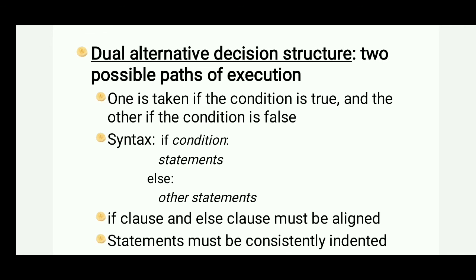So the syntax is: if condition, statements, else, other statements. It means if the condition is true, it will execute the statements, and if the condition is false, it will execute the other statements. The if clause and else clause must be aligned, meaning they should be in a single line, and the statements and other statements should be a little bit inside as compared to if and else.